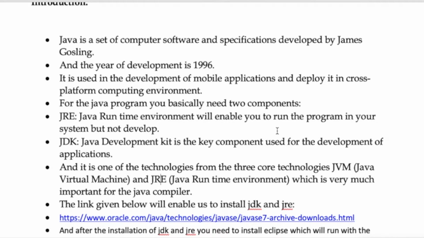The installation of Java on Windows will be done in the upcoming blocks, as I am performing this video on the Mac system first. Java is one of the three core technologies: the Java Virtual Machine, the Java Runtime Environment, and the Java compiler, which is very important.